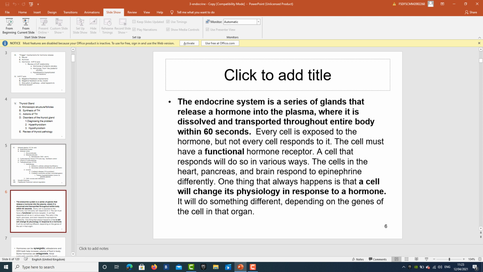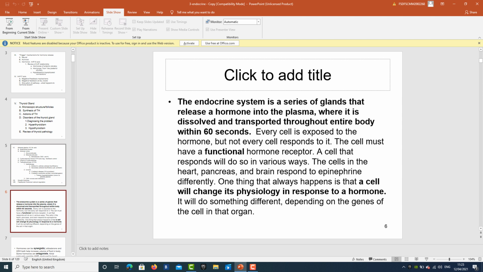So we should be knowing that endocrinal hormones are highly receptor specific. Only those cells that have their particular receptor are going to be responding to it. And how it takes place is definitely going to be affected by the genes of that particular cell organ.